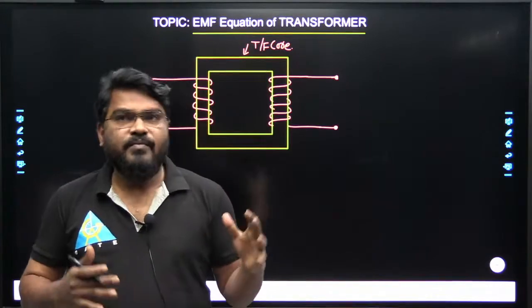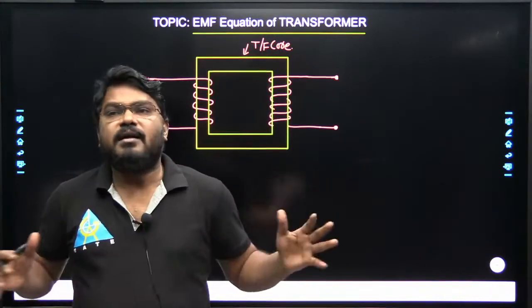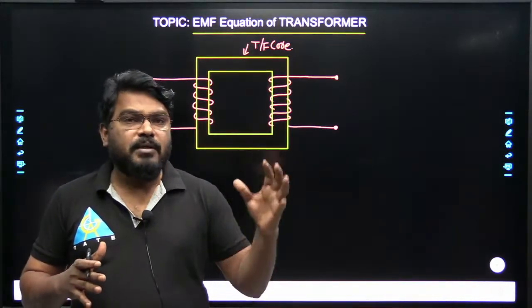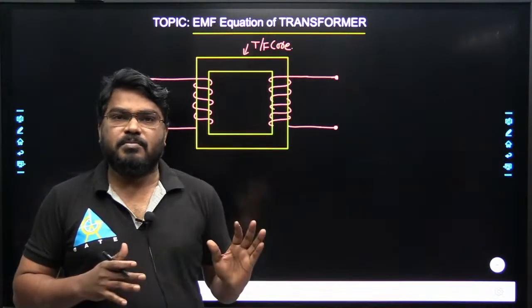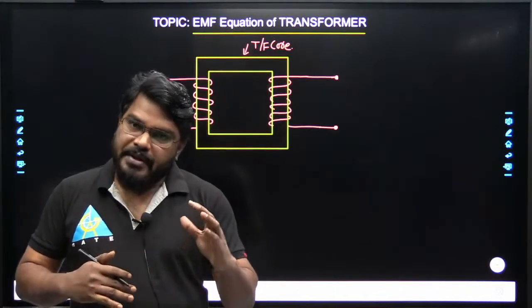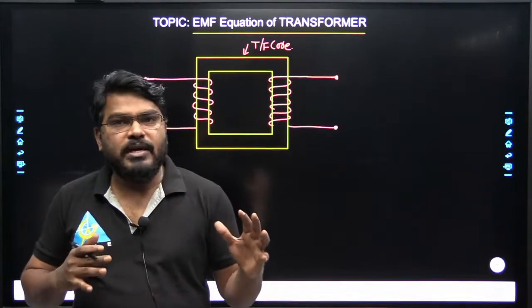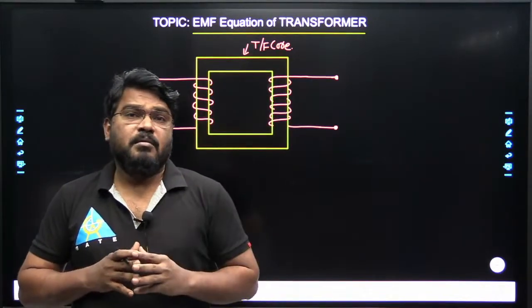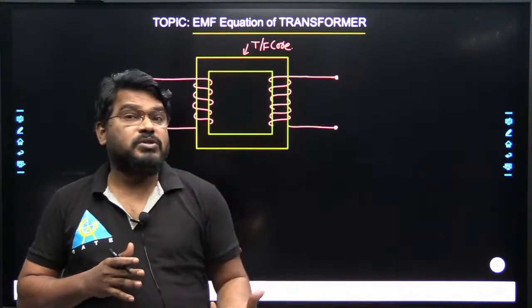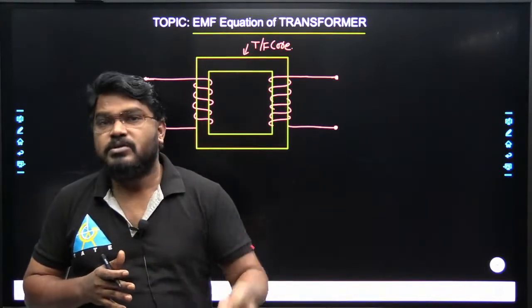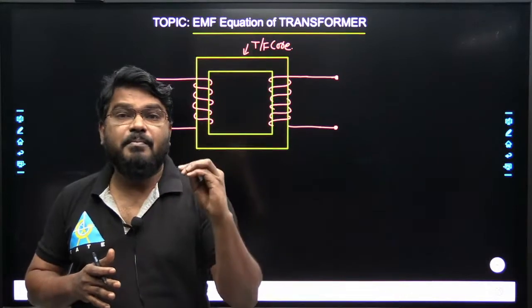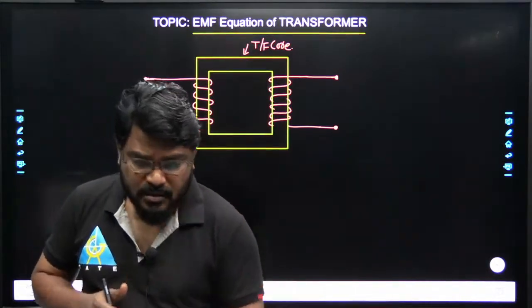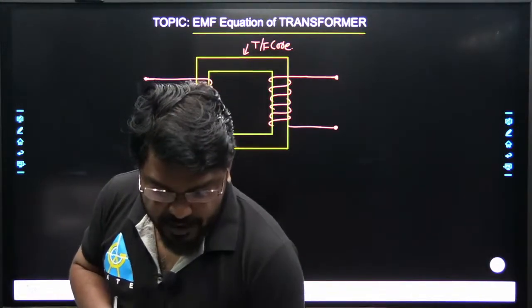After that we will discuss the possible questions from the EMF equation. Everybody knows the derivation, how we derive the EMF equation of a transformer, but what are the possible questions behind the derivation? That is very important for competitive exams. Am I right? Now we will discuss one by one.